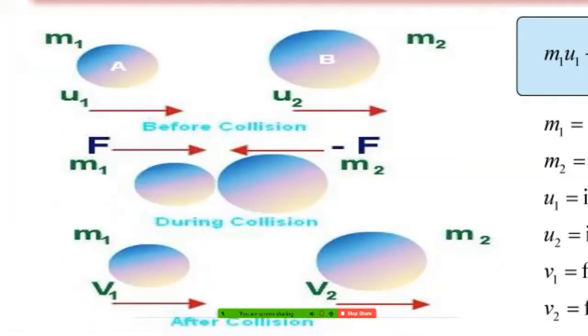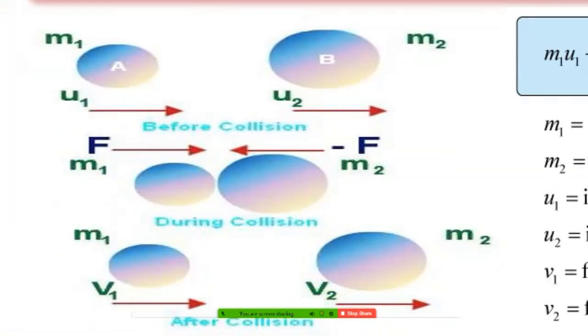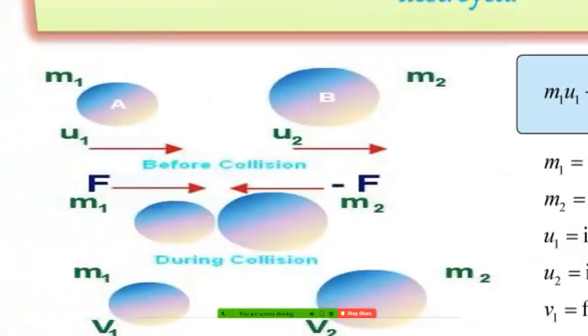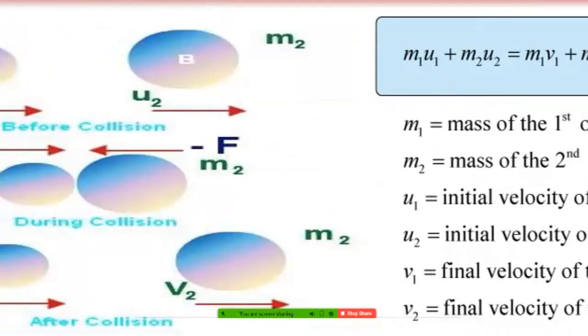And then after collision what happens? The final velocities are v1 and v2. So what is that? m1 u1 plus m2 u2 is equal to m1 v1 plus m2 v2. Let me explain a little bit about that. What is m1? So m1 is the mass of the first object, students, and m2 is the mass of the second object.